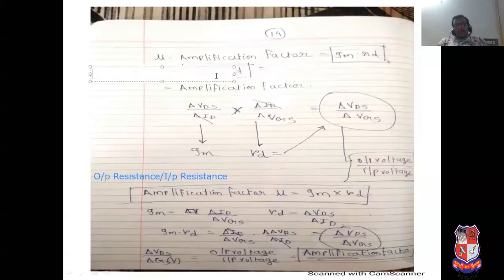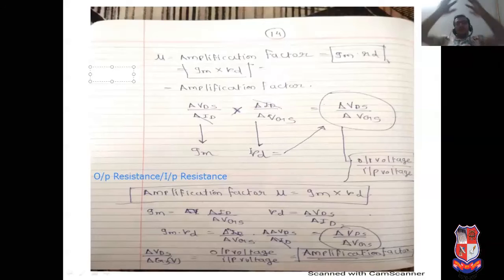It can be considered as Gm into rd. Gm is the transconductance, and rd is the resistance. So delta VDS upon delta VGS is output voltage divided by input voltage. So it is known as the amplification factor: Gm into rd. It is the fundamental equation of amplification factor.